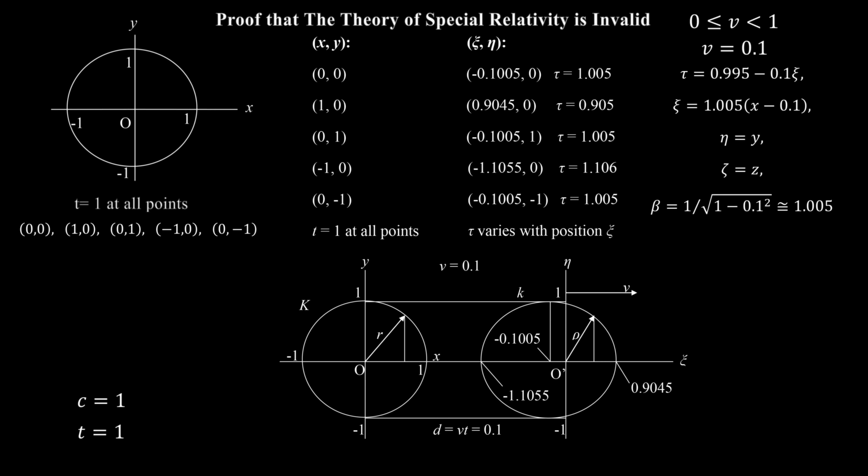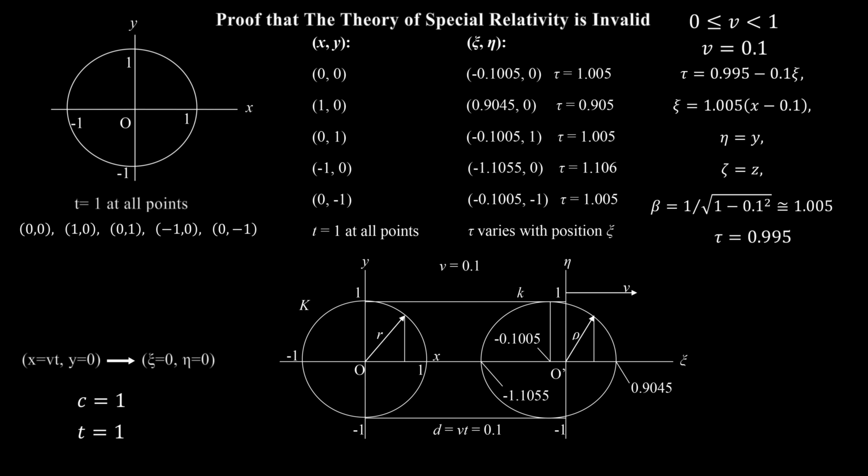Note further that the translation is into the negative horizontal axis of the moving system, and that the point d equals v times t on the x-axis of the stationary system is mapped to the origin of the moving system. In other words, the point with coordinates x equals vt, y equals 0 in the stationary system is mapped to the origin ξ equals 0, η equals 0 of the moving system. What about the time τ at the origin O prime of the moving system? It has this value. What about the theorem of Pythagoras?